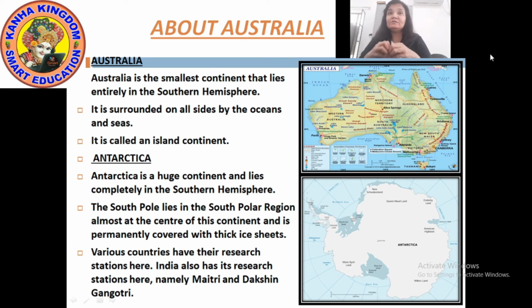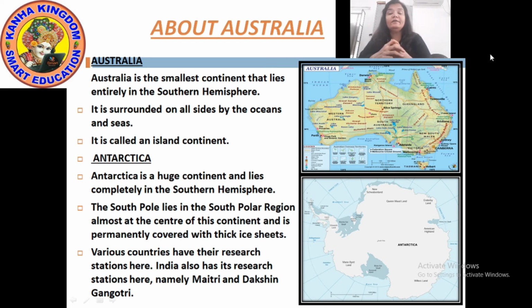That's why it is also called the island continent. Island continent because it is totally surrounded by water from all four sides, and it is in the middle of the sea or middle of the ocean. You can count it that way.